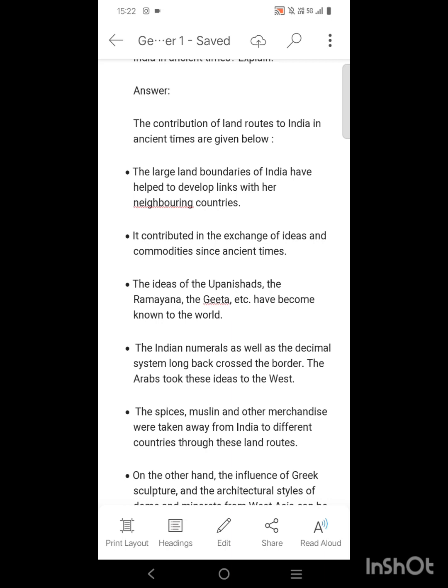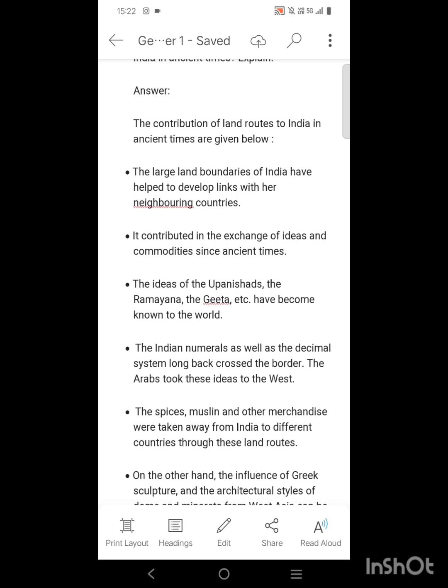It also contributed to the exchange of ideas and commodities since ancient times. The ideas of the Upanishads, Ramayana and Gita have become known to the world because of these land routes.